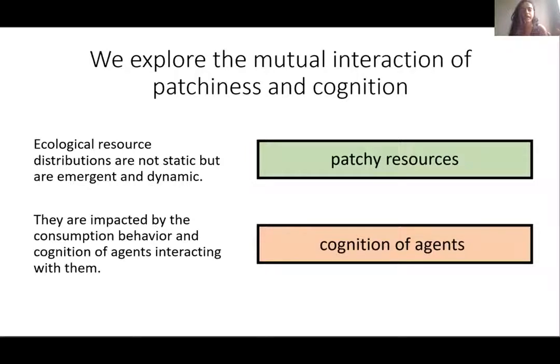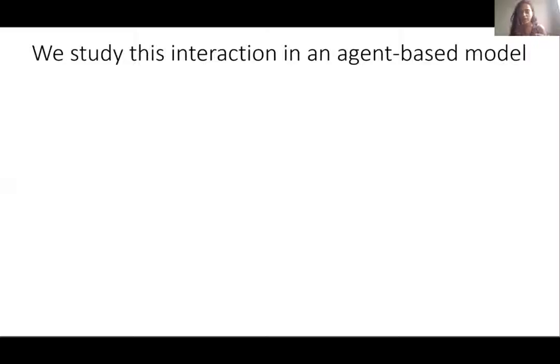This is based on the idea that ecological resource distributions are not static, but are emergent and dynamic. And they're very much impacted by the consumption behavior and cognition of agents interacting with them. So patchiness should not only influence cognition, but should also be influenced by it. We studied this interaction in an agent-based model.